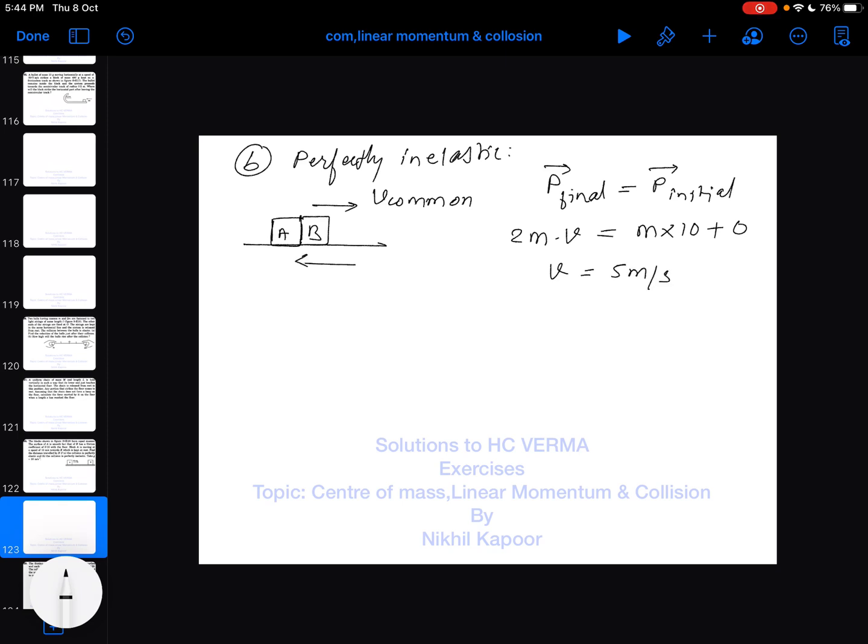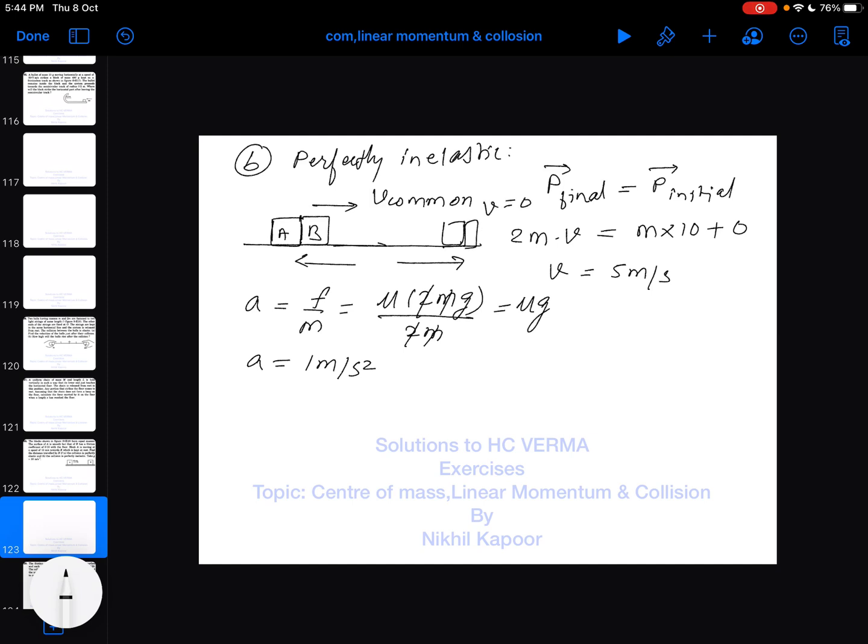So what would be the stopping distance? As there is no friction for A, the acceleration is again frictional force upon mass, and the frictional force is now mu 2 mg, and again the mass is 2m. So this 2m gets cancelled, and it comes out to be mu g only, the same, that is 1 meter per second square. Finally the blocks have to come to rest, so the stopping distance is u square upon 2a. Their velocity is 5 meter per second, the square over 2 into 1, so that would be 25 upon 2, which comes out to be 12.5 meter. So that is the stopping distance.